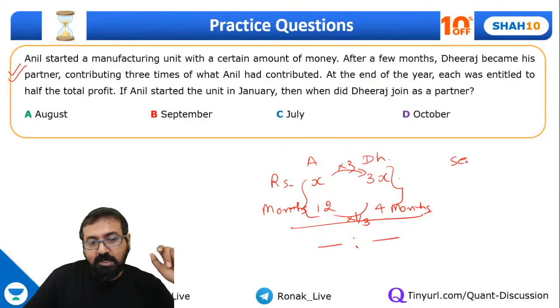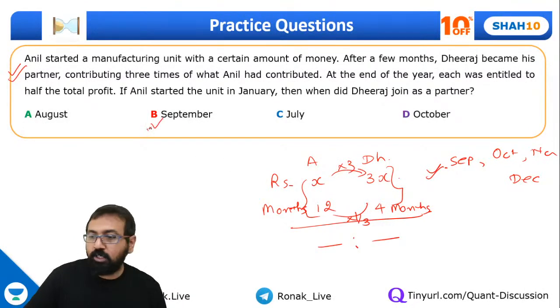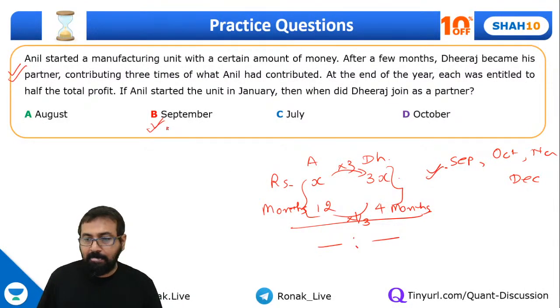So 4 months means September, October, November and December. Matlab he must have started in September, 1st of September. Have you all understood this, everyone?